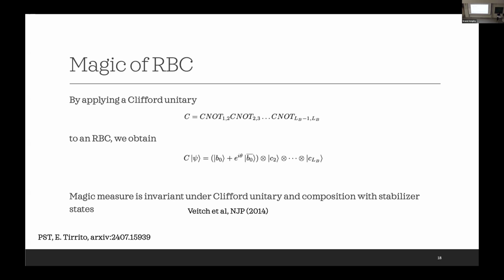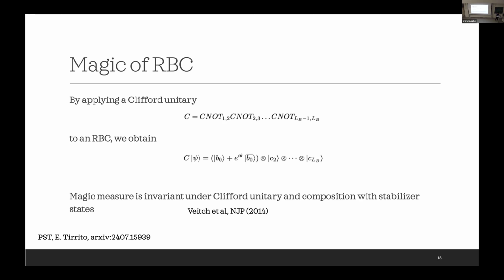Okay, so not only that, we can also compute the magic of this circuit efficiently. To compute the magic, we first consider the magic of a single RBC. You can compute the magic by first applying a Clifford unitary, that was shown there. If you apply that to an RBC, you will obtain a state that looks like this. You can see that this is already a tensor product state of single qubit states. The first qubit is a magic state because there is a non-trivial phase there, whereas the others are stabilizer states, it can only be either 0 or 1.